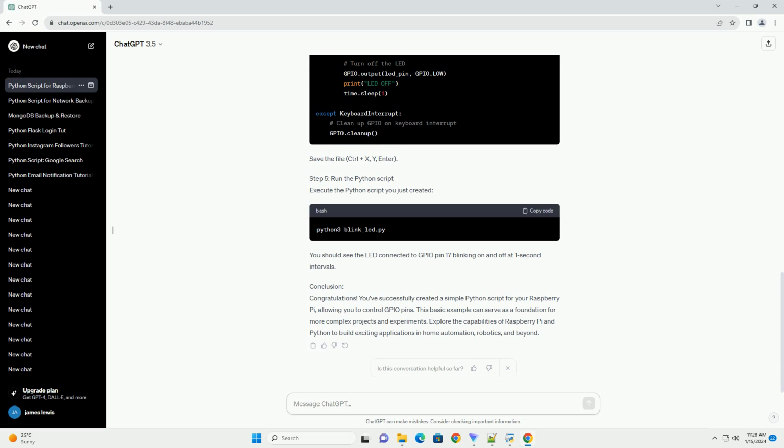Step 5. Run the Python script. Execute the Python script you just created. You should see the LED connected to GPIO pin 17 blinking on and off at 1-second intervals.